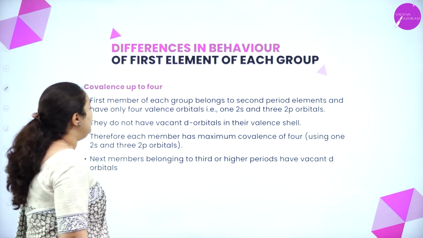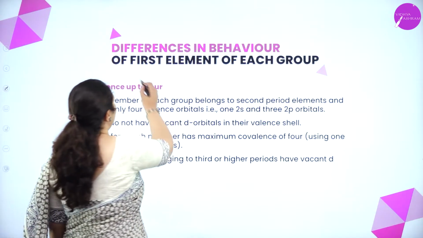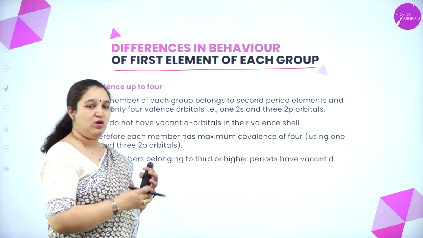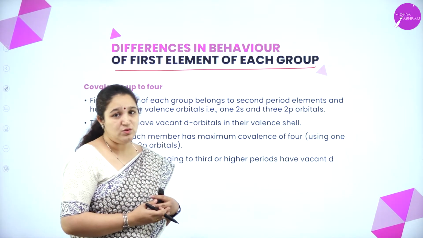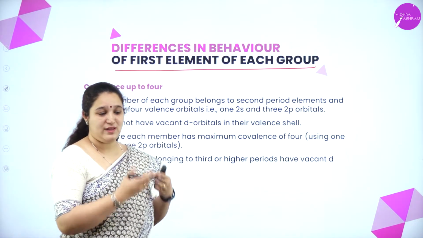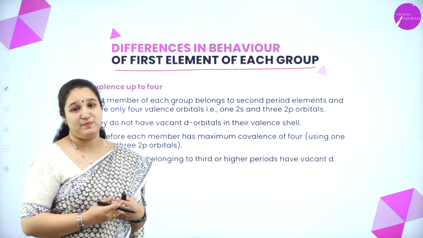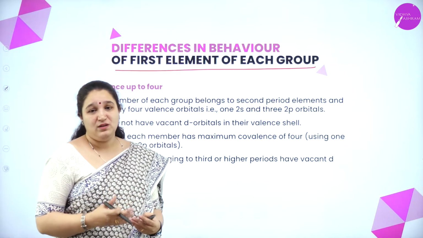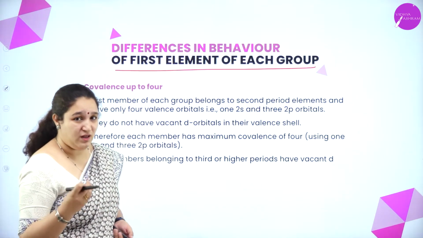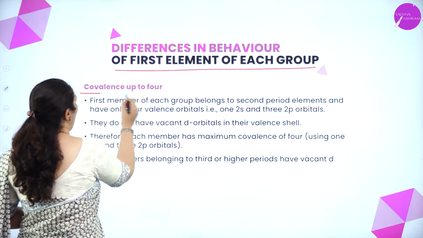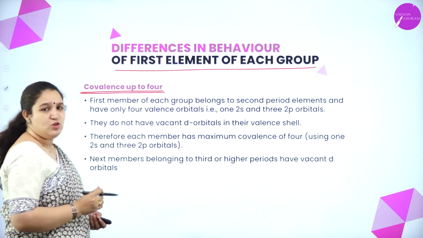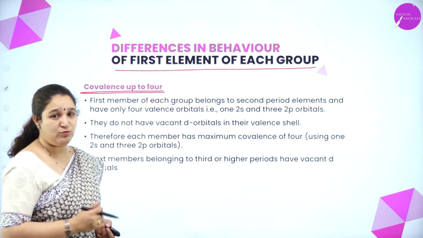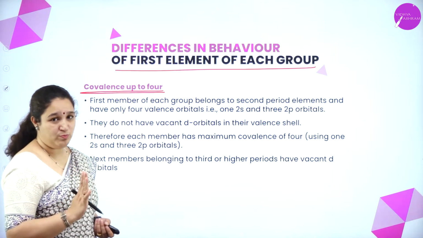Next, we will see the differences in behavior of the first element of each group. As I told you, boron, carbon, nitrogen, oxygen and fluorine, they are the first elements of the respective groups and they have a little different behavior. One by one, we will cover every property. First is covalency up to 4. So, the first element will show covalency only up to 4. That is, it can form 4 bonds.